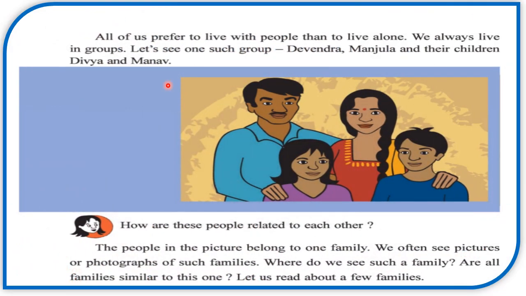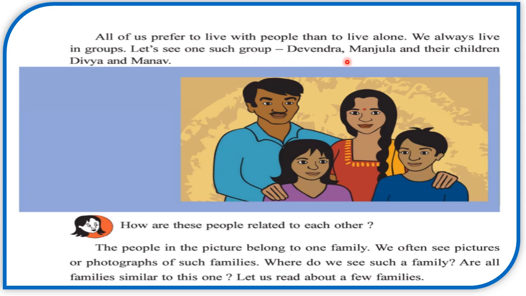Now, next, all of us prefer to live with people than to live alone. We always live in groups. Let's see one such group, Devendra, Manjula, and their children Divya and Manav. This is Devendra, this is Manjula, this is Divya and Manav. Both are children of Devendra and Manjula. How are these people related to each other?